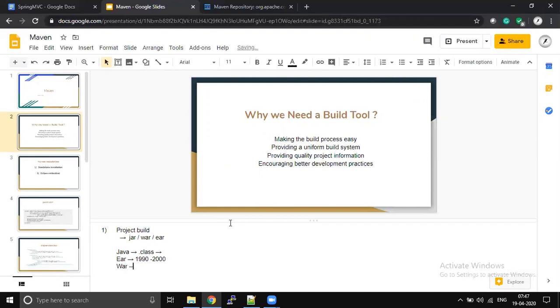People started deploying war files from 2000 to 2010 or 2015. But now all are jar deployments just because of microservices and Spring Boot compatibility. Right? Just because of these microservices deployments, now all deployments are jar. So whenever you're deploying a jar file, there are so many things that have to be taken care of, right? The first process is converting Java files into .class files.